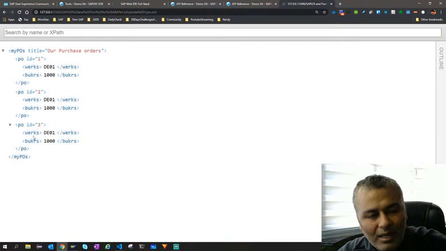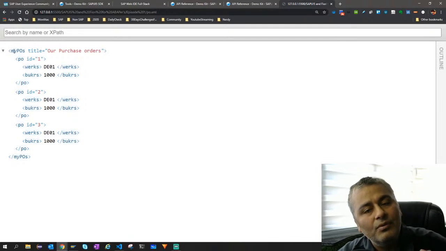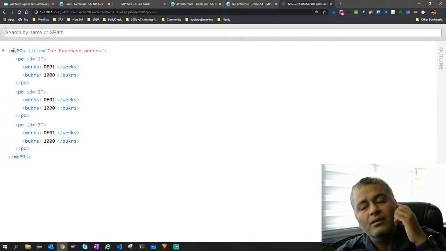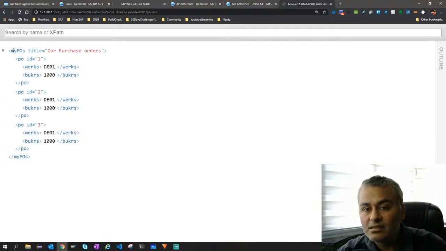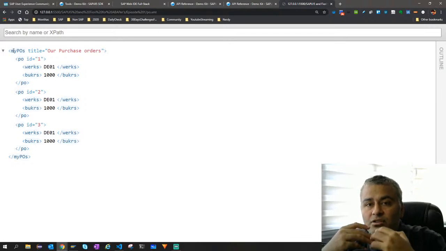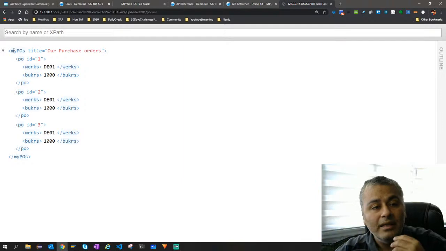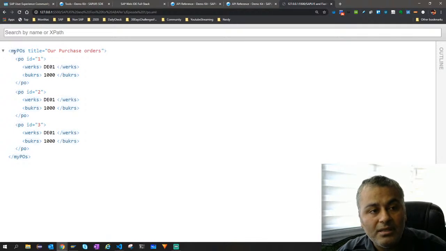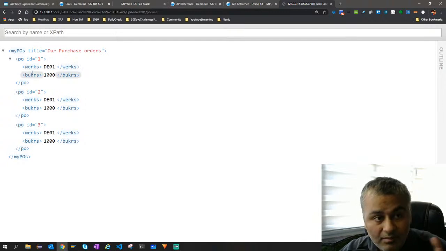Let's just spend 1 minute here so that you understand how we declare it. XML is one of the ways of transmitting your data, right? It contains different tags. You must be thinking, Nabit, HTML also contains tags. Yes, but HTML structures your data onto the screen, whereas this doesn't; it's data without that screen element to it. For example, my PO is a tag. Inside it you have different PO. Inside it you have different attributes. Inside it you have different elements. For example, one PO has an element works, bookers, very simple, nothing fancy.